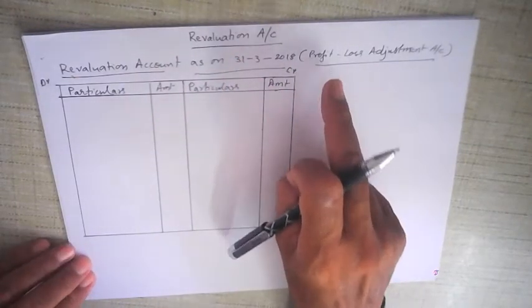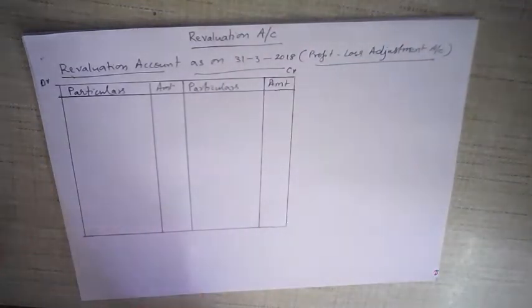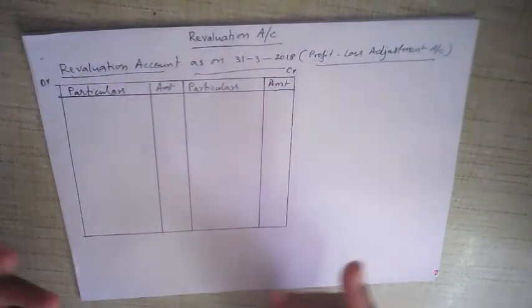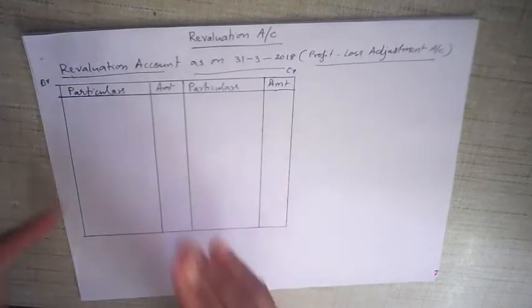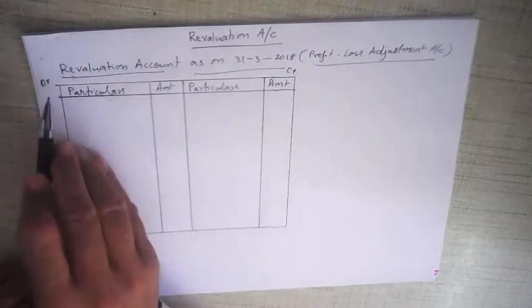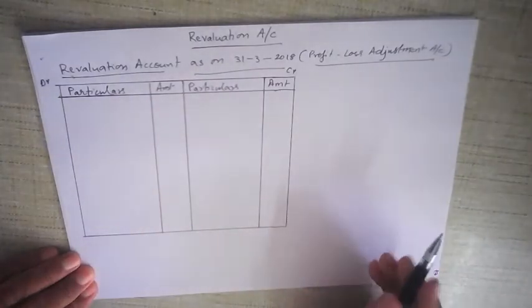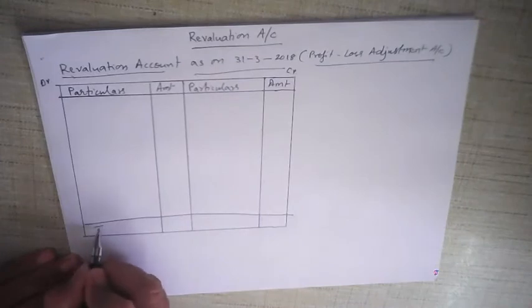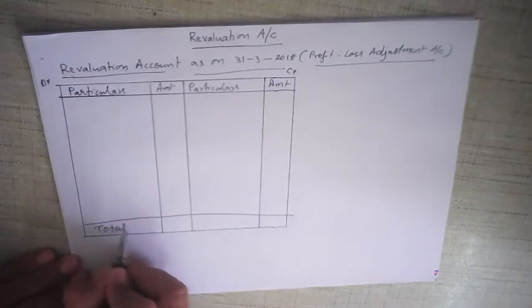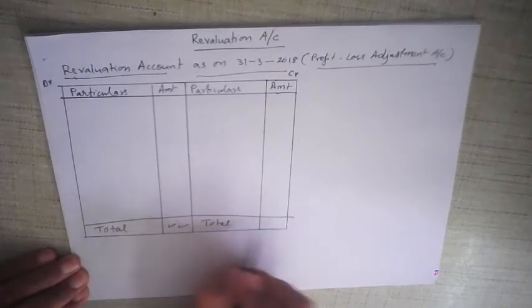Revaluation account is also called profit and loss adjustment account, because the profit and loss of the partnership firm is being adjusted. That's why it's called profit and loss adjustment account or revaluation account. All right, what is the pro forma or the format? Simple. Debit side particulars and amount, credit side also particulars and amount. And then of course in the end we make the total of the two sides. The total of the two sides should tally, and it will tally if you have done it correctly.